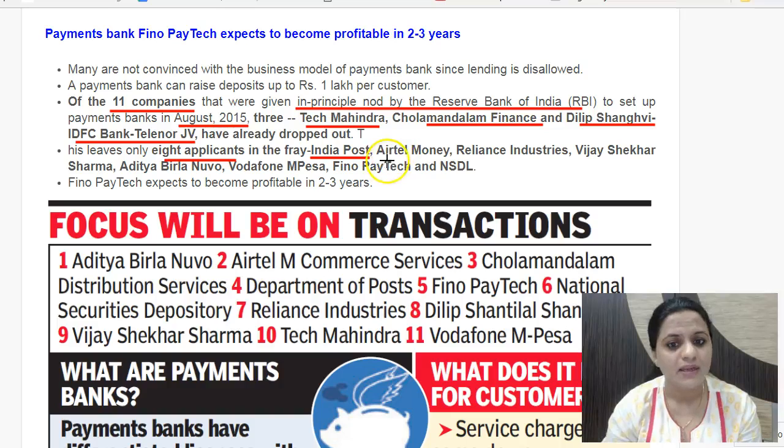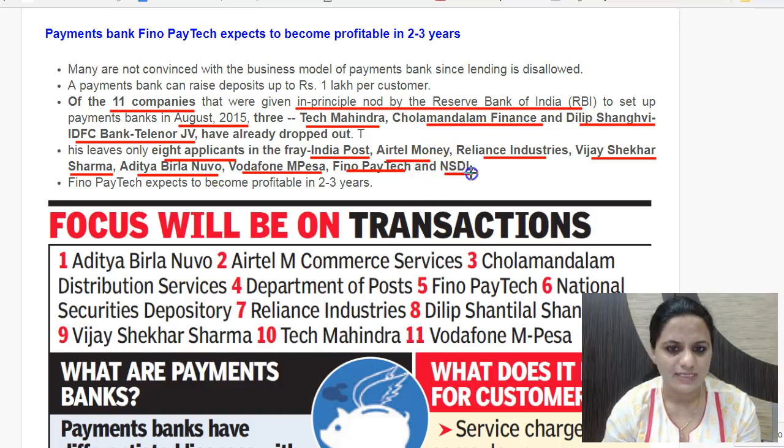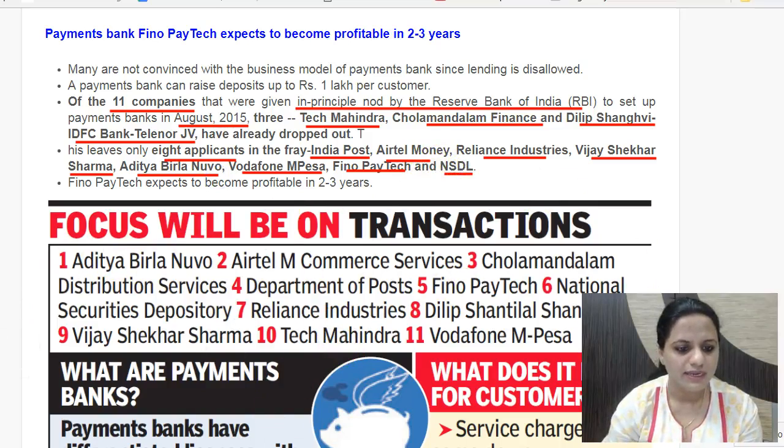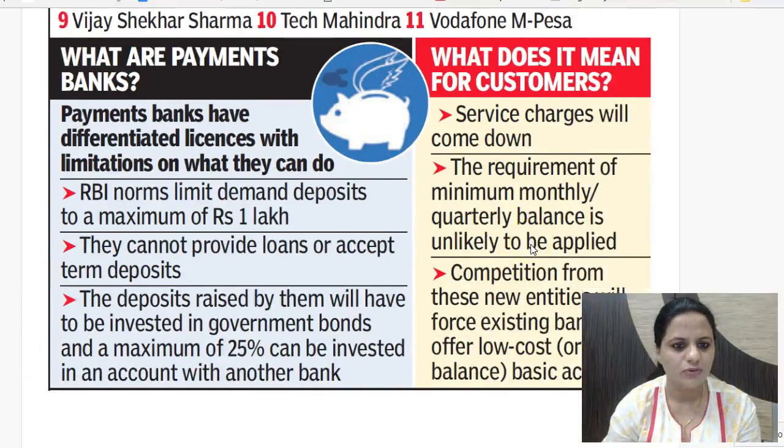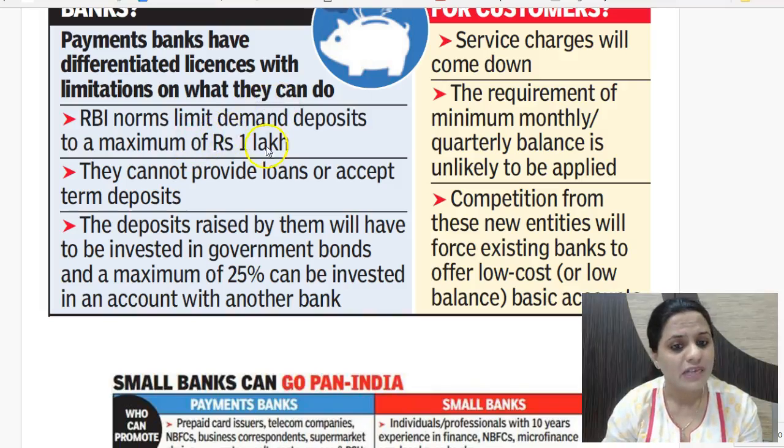Airtel Money, Reliance Industries, even Vodafone M-Pesa, and Fino Paytech, with whom this recent interview was conducted, which says that it will become profitable in 2 to 3 years. Even Vijay Shekhar Sharma, who represents Paytm. Even Aditya Birla Nuvo. All these and NSDL have payment bank licenses. So this is the 11 mentioned here too. These are the details regarding the payment banks. RBI says that they have a limit: they can accept demand deposits up to a maximum of 1 lakh.